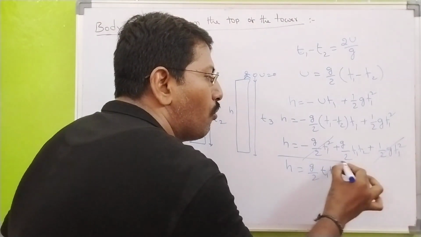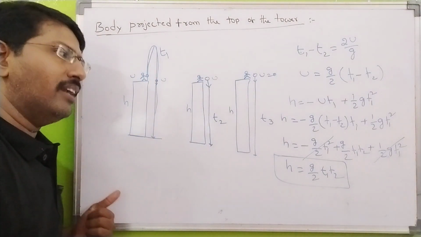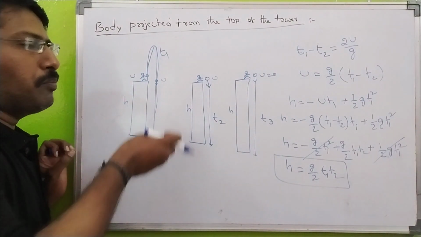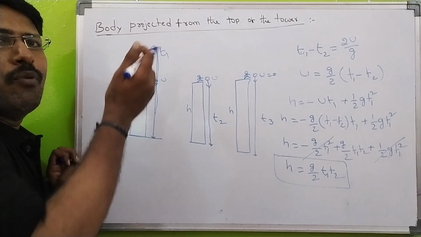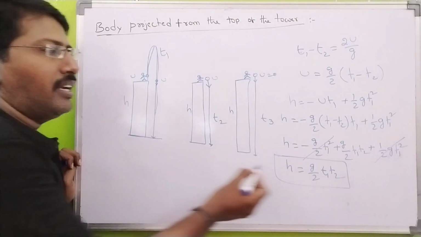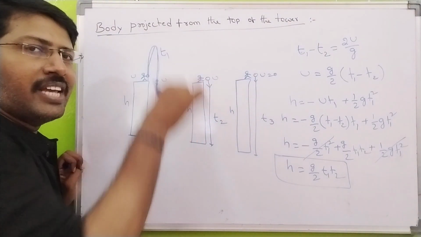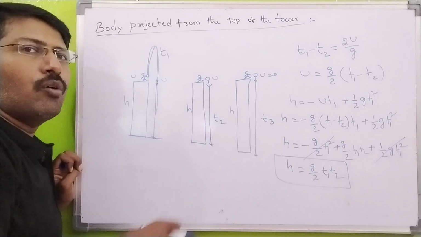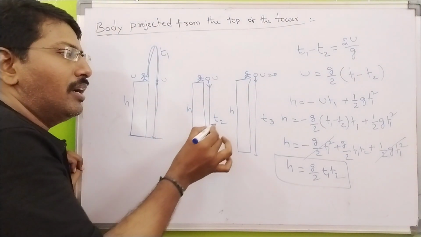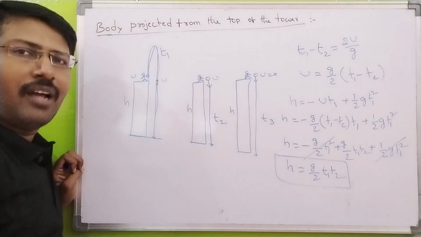So you got one very important relation between t1 and t2. When a ball is projected vertically upward from the top of the tower, it reaches the ground, it takes time t1. The same ball projected from the same height but vertically downward takes time t2. They are asking the question, what is the height of the tower?